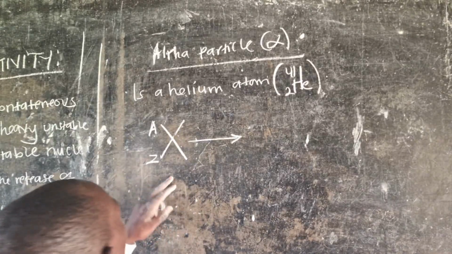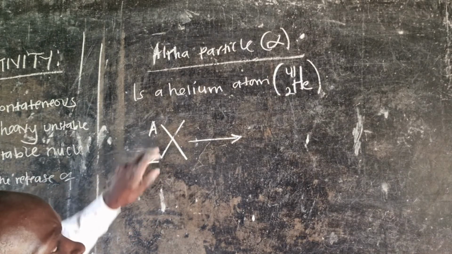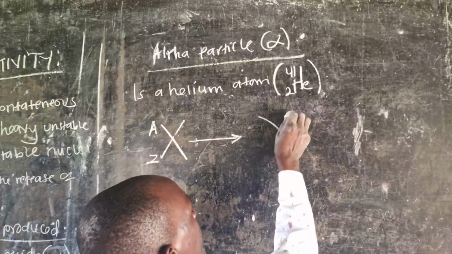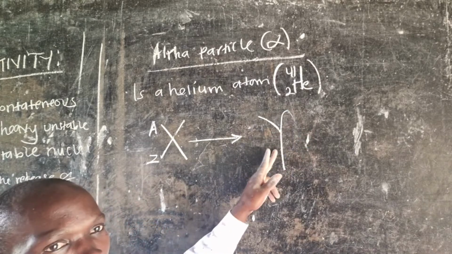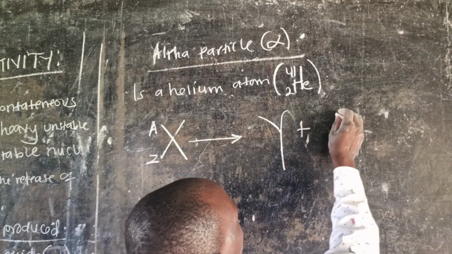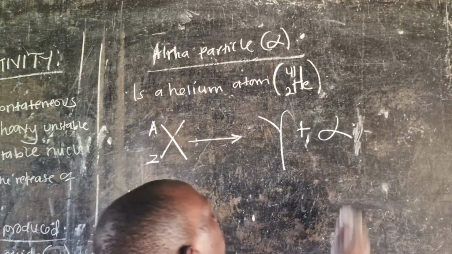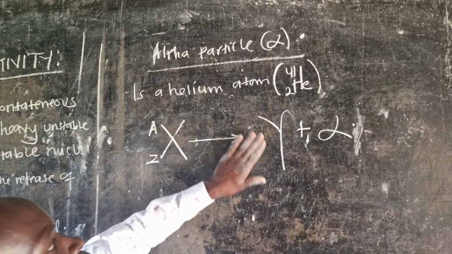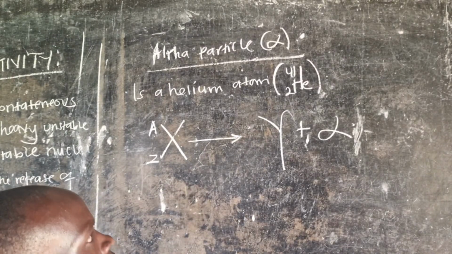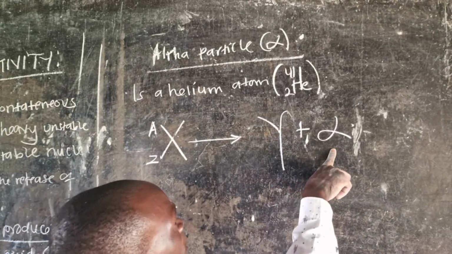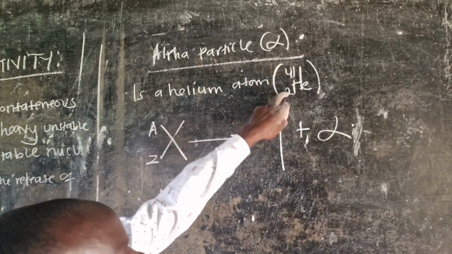So if it was X with atomic number Z and mass number A, then it will become a new stable nuclide Y, plus emission of an alpha particle. To balance this equation, we have to keep in mind that an alpha particle is a helium atom which has mass number 4 and atomic number 2.